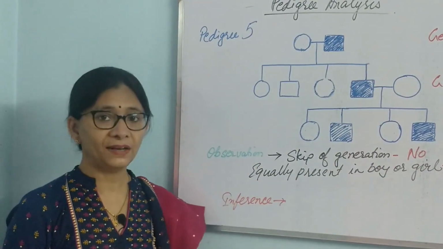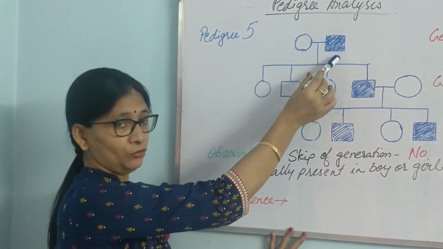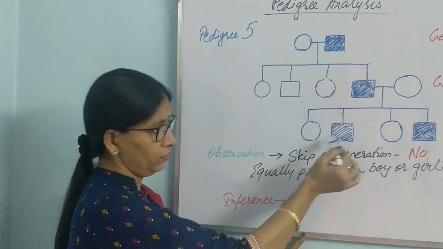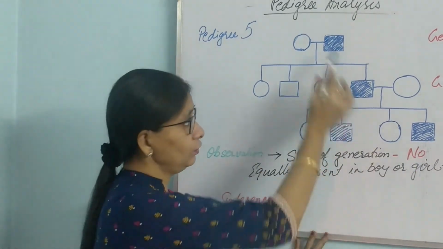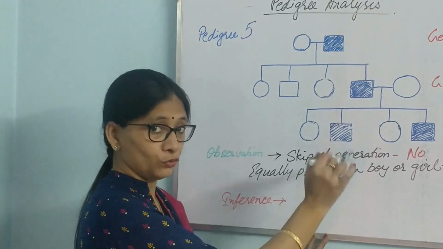So, this is pedigree analysis 5. Let us see what we see here. First generation, male is showing. Second generation, again one male is showing. Third generation, 2 males are showing. That means, is there skip of generation? No, it is present in all the generations. Generation 1, 2, 3, all are showing this trait.